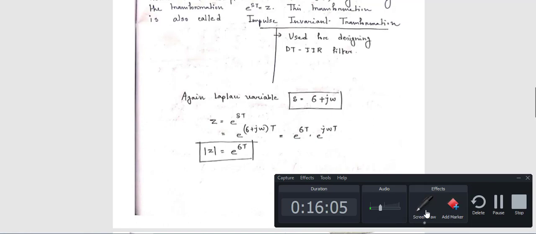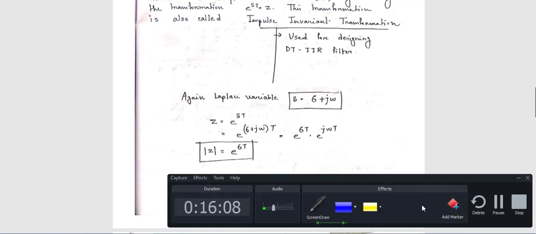Now if you consider only the magnitude part, do you remember what z is? From the z transform, z is equal to r into e to the power j omega.